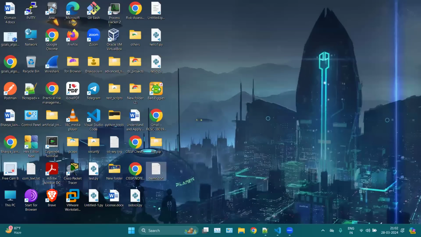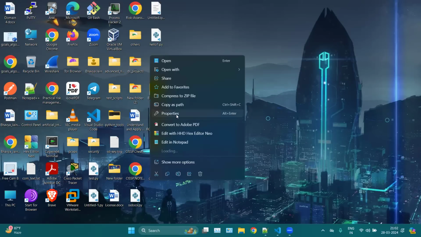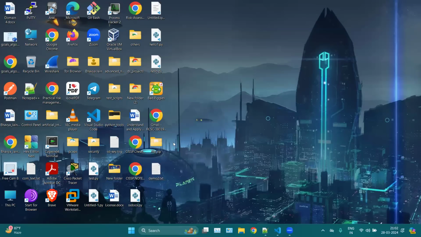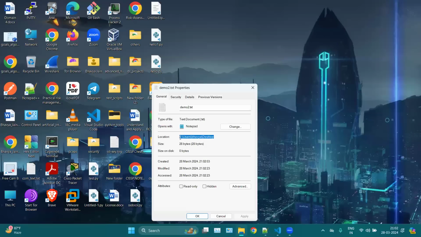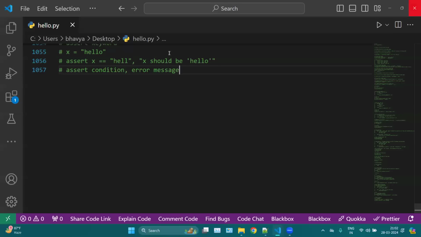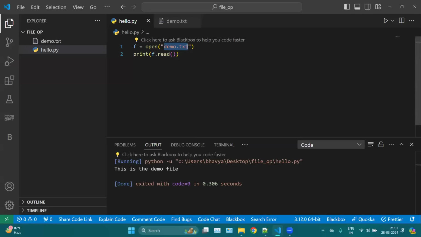Now this file is on my desktop. So you can simply right click here, click on properties, and copy the path from here. Here you have this location. Simply copy this with Control C, and then paste your location here. Then mention the name of your file, demo second.txt. Also, you have to mention double slashes here. Double slashes are kind of compulsory.